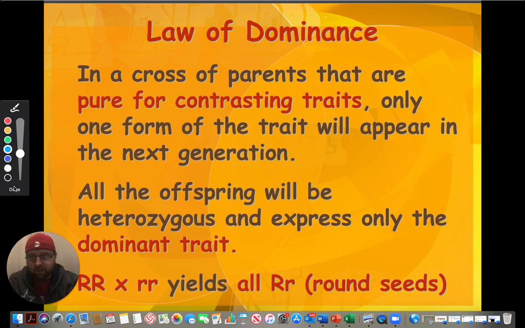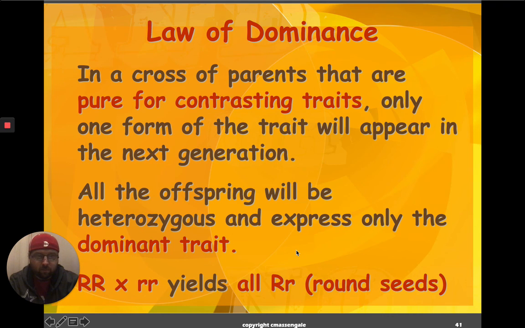All right, so let's see. I guess I have to click done here to get rid of our pen. All right, and it says here in a cross for parents that are pure for contrasting traits. So again, here's our brown eyes and our blue eyes down here on the bottom. All of our individuals are going to be heterozygous. And again, only one trait shows up. All the offspring will express only the dominant trait. That's his law of dominance, and this is just re-emphasizing that point.